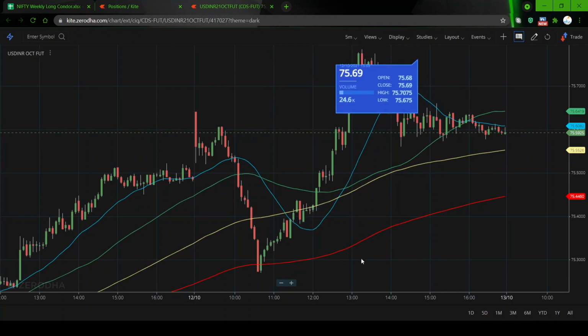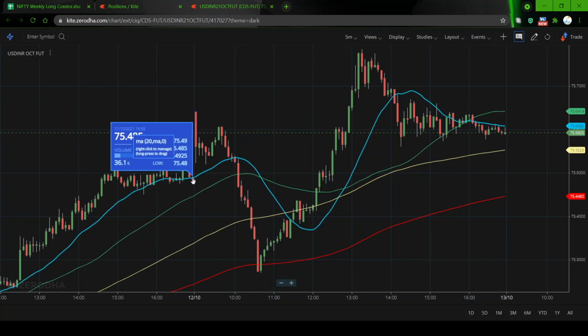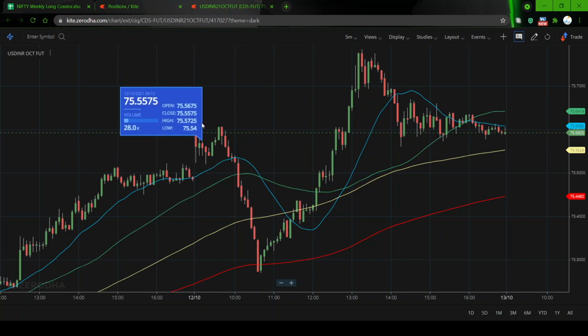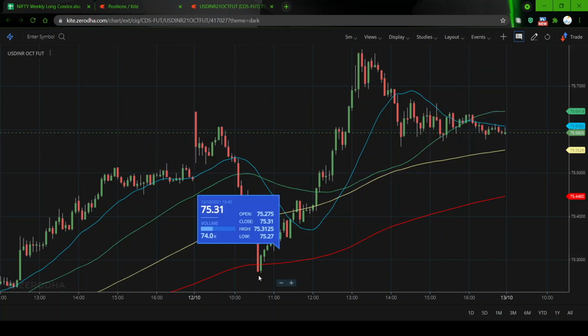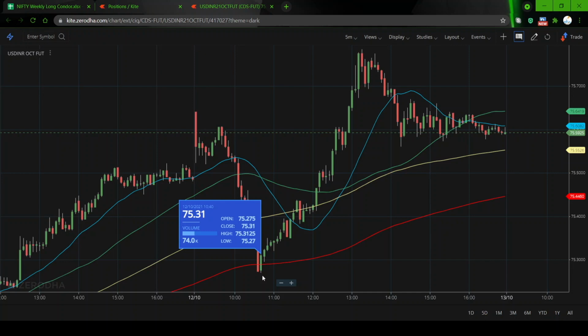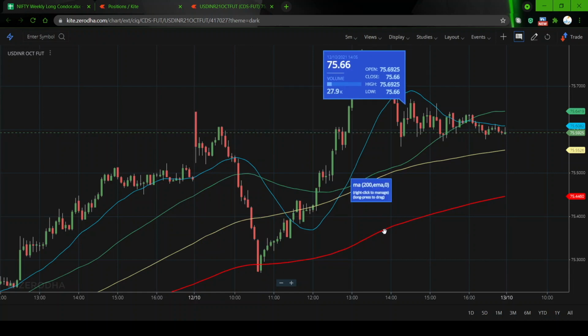You can see here, in the morning it opened gap up, because yesterday when it closed, it is showing about 48 only. So there was a gap up. Then it was completely sold into, so it went up to 75.3. So I was very happy in the morning. 75.3 is good. Then the buying came at this level, and this line you can see is the 200 EMA.